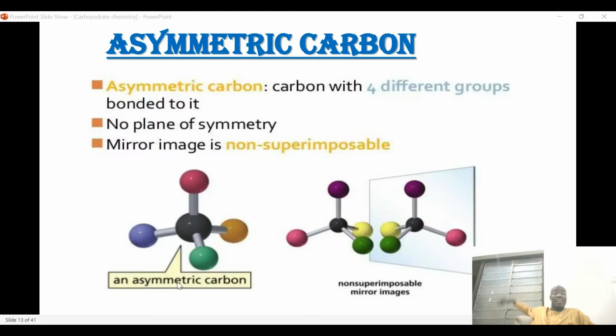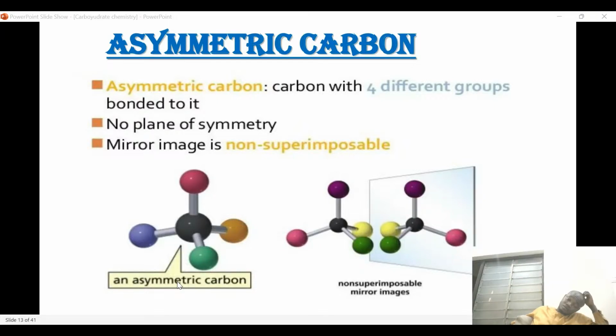If you have two chiral carbons, it means that the number of stereoisomers is equal to 2 power 2. Let's say there are two chiral carbons, then n is equal to 2. So to calculate the number of stereoisomers, we use 2 power n, which is 2 power 2, and is equal to 4.